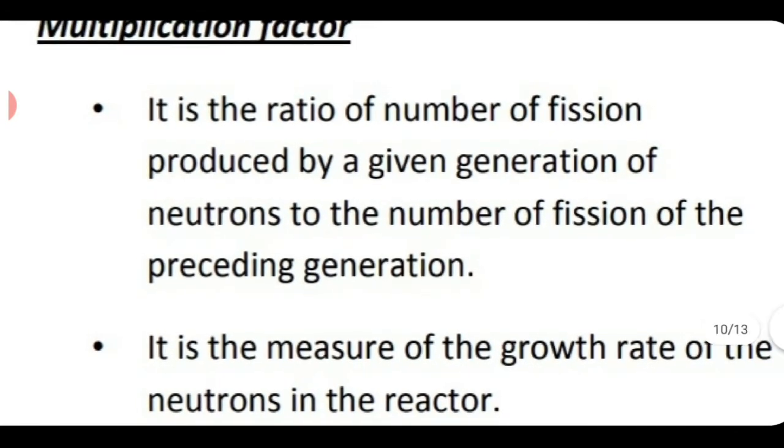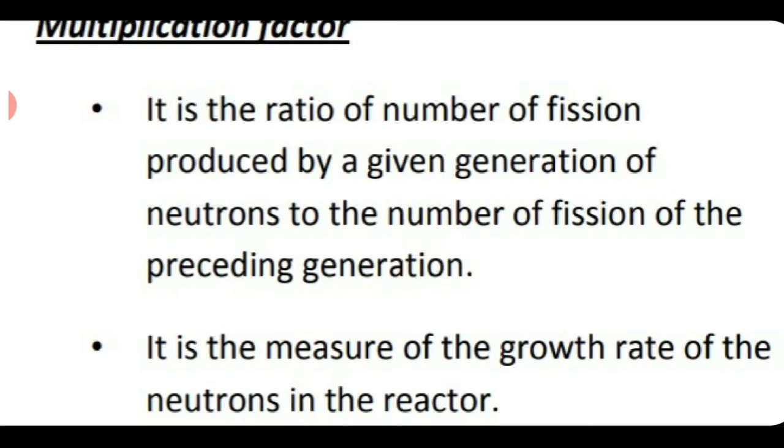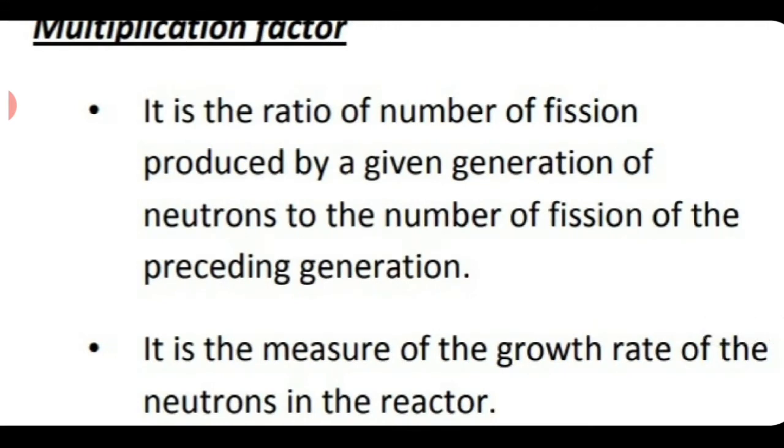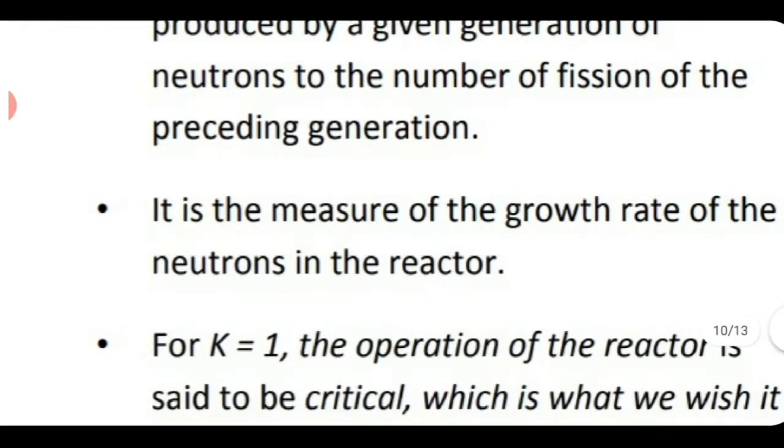Multiplication factor is defined as the ratio of the number of fissions produced by a given generation of neutrons to the number of fissions of the preceding generation. That means the number of fissions in this generation to the number of fission reactions in the previous generation. That's what we mean by multiplication factor.